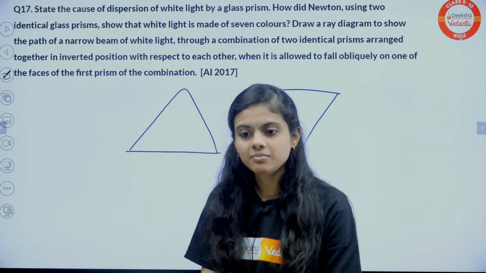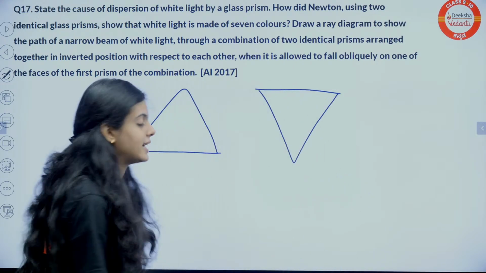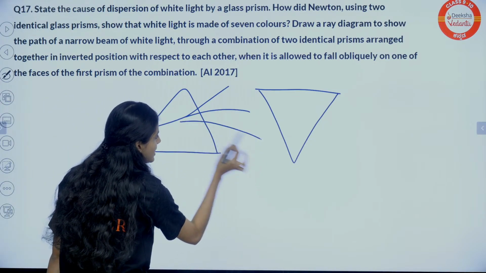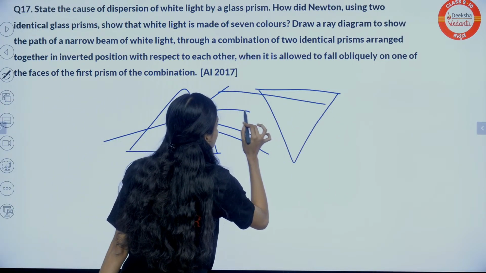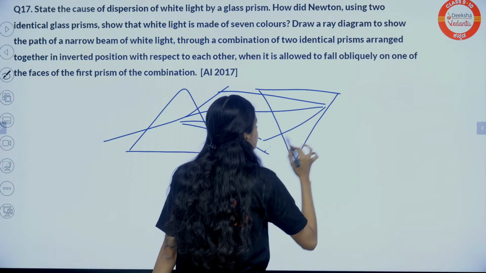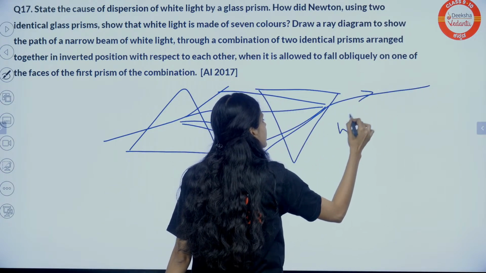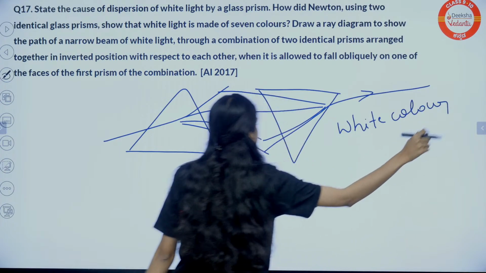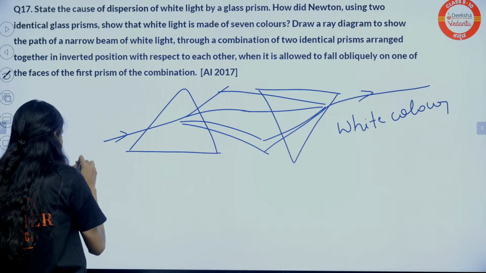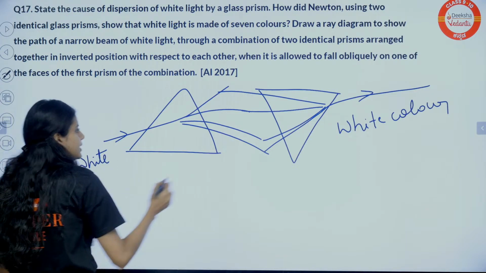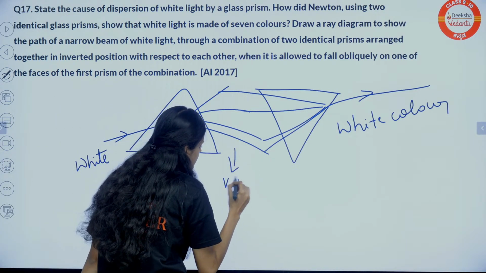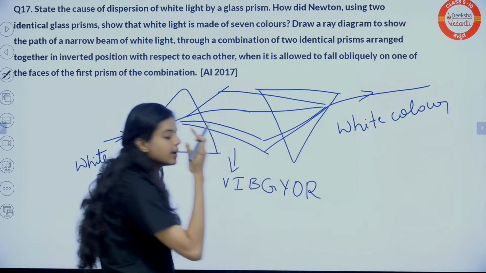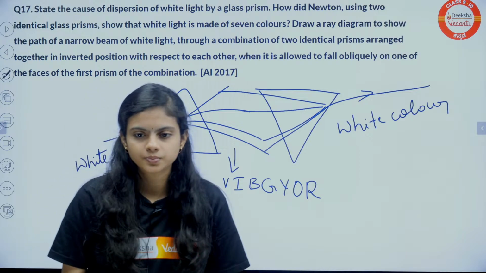At the second prism, there again the white light mixes. Yes, Irfan. From here when it passes, it gets split into 7 colors. Again when it passes through the second prism, it all mixes and it will again be white here. Exactly, students. Right answer. Here it was white. Here you got the VIBGYOR series.